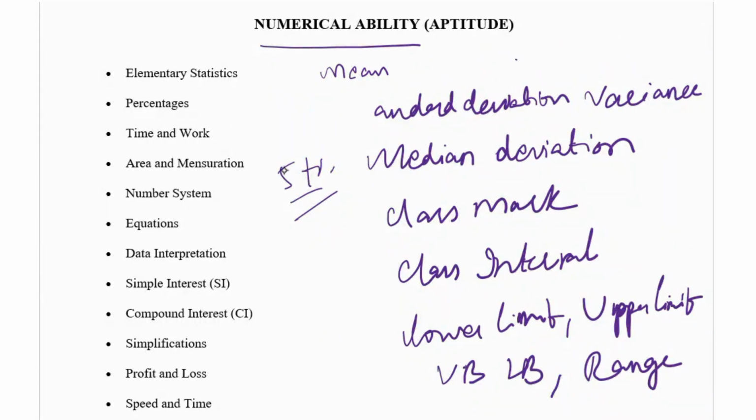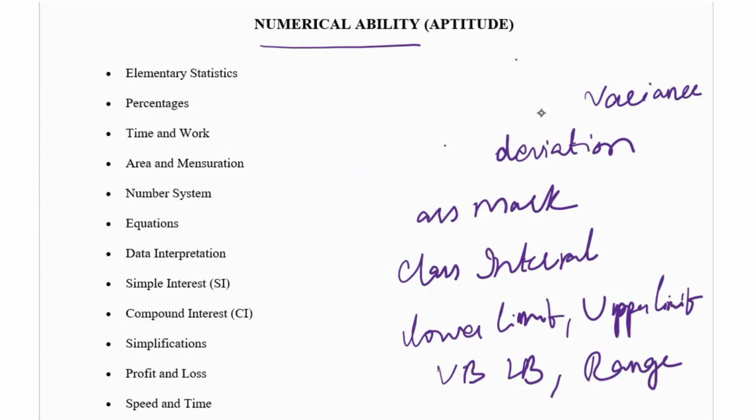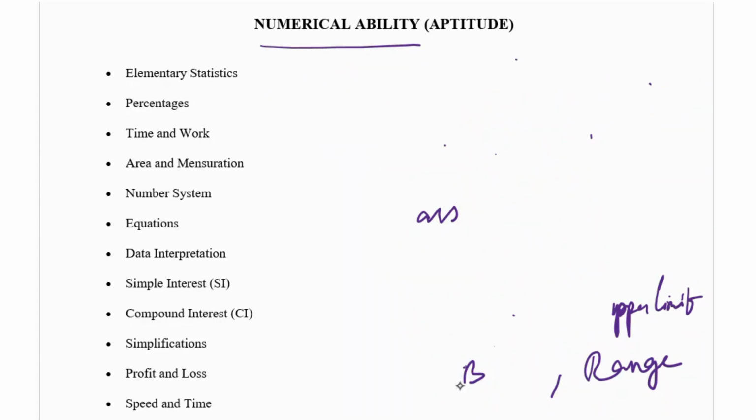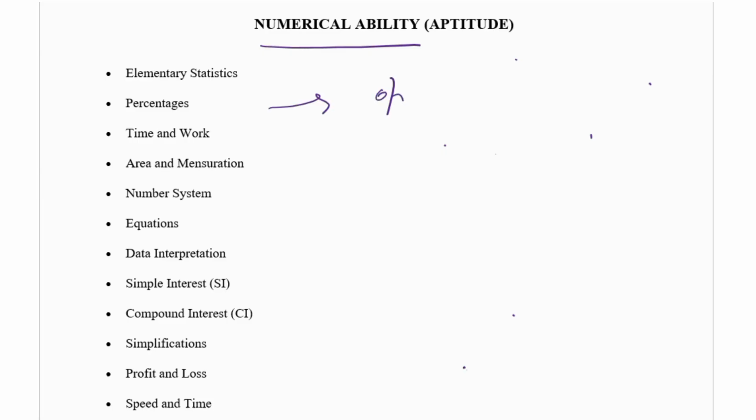Okay, and the next topic is percentages. Percentages are a very important topic. Mostly you have to learn the percentage concept, then only you can learn the ratios and proportions concept. So if you learn averagely, so if you learn average, it's enough on the percentages topic. Okay, and time and work is very important. You have to learn time and work also.